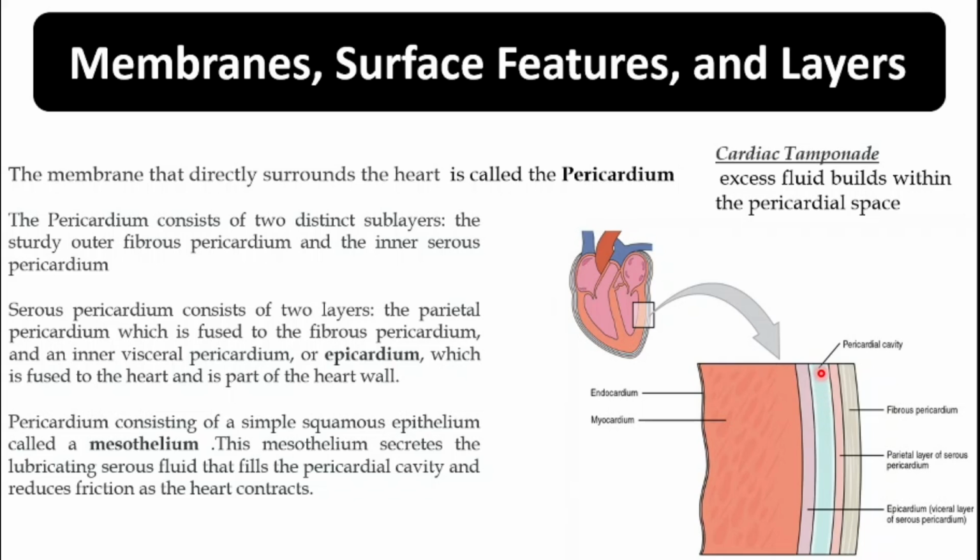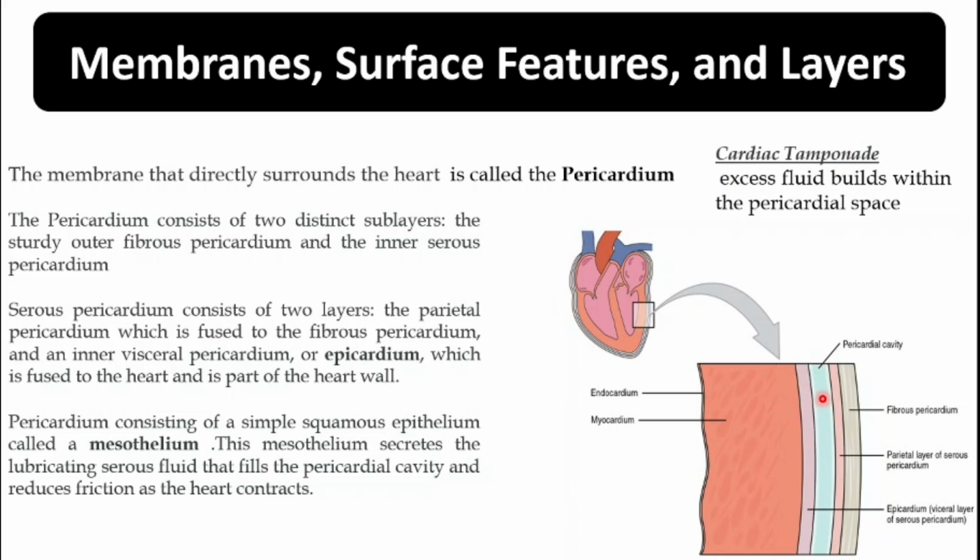The pericardial cavity has the fluid known as the pericardial fluid, and that fluid gives cushion to the heart and reduces friction when the heart contracts. There is a disease if there is an accumulation of the pericardial fluid. If there is abnormal excess fluid buildup within the pericardial space, then that disease is known as cardiac tamponade. This is the reason I have emphasized the pericardial fluid and the pericardial space: because there is a disease known as cardiac tamponade.